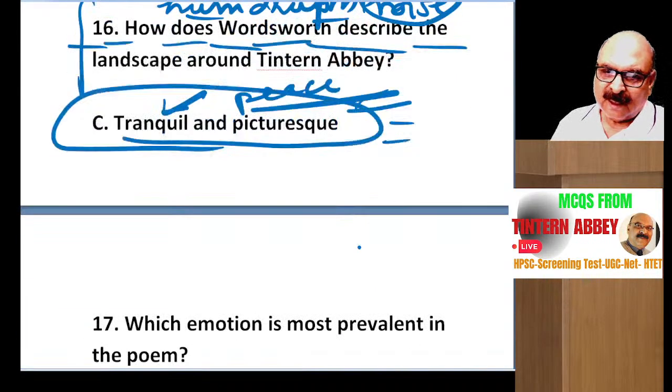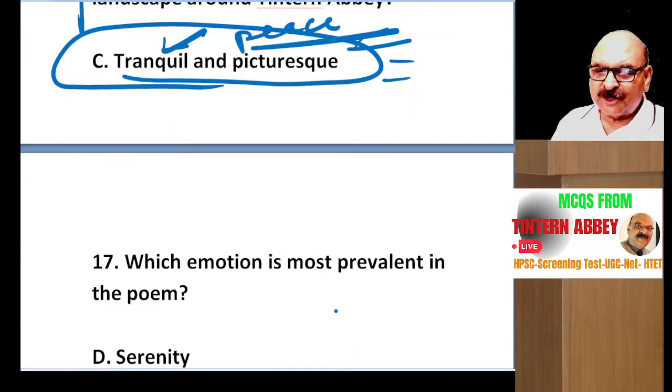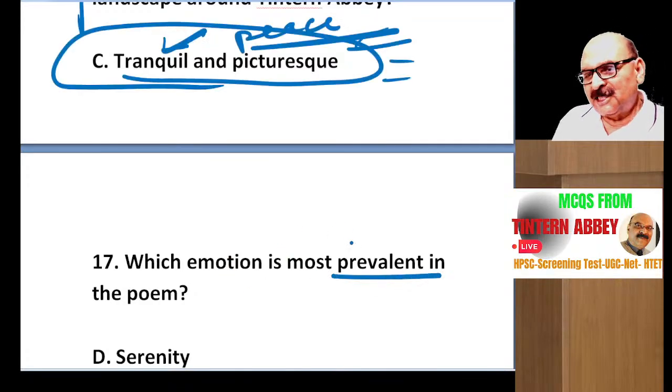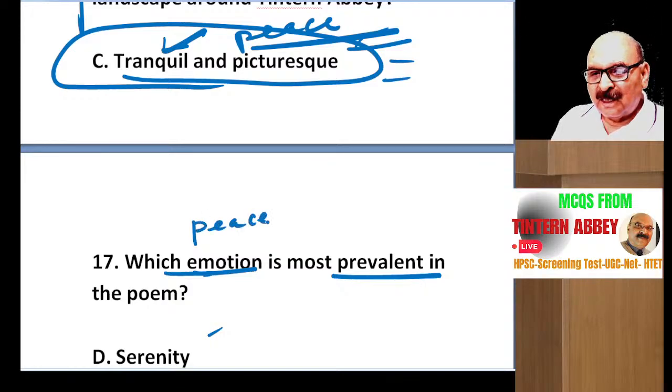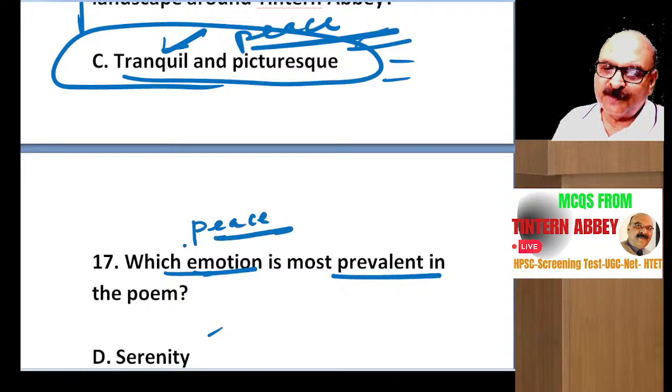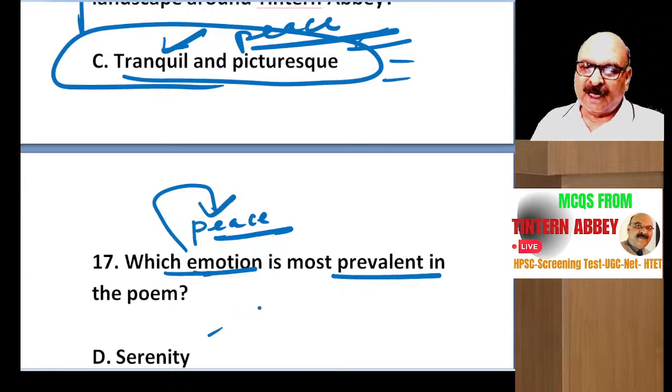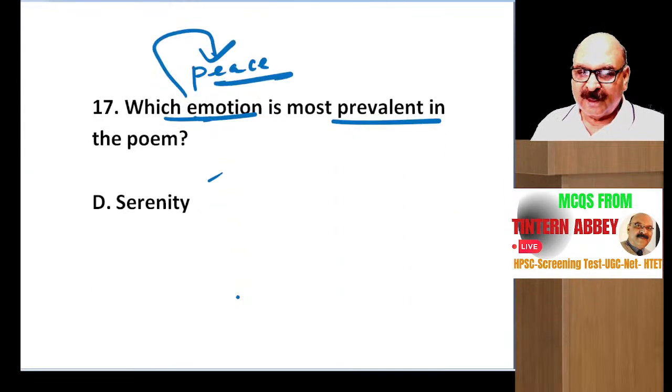Which emotion is most prevalent in the poem? Prevalent means that is spread throughout the poem. Which emotion? Serenity. Serenity means peace. The emotion of peace is moving throughout the poem. It has become a motif throughout the poem.